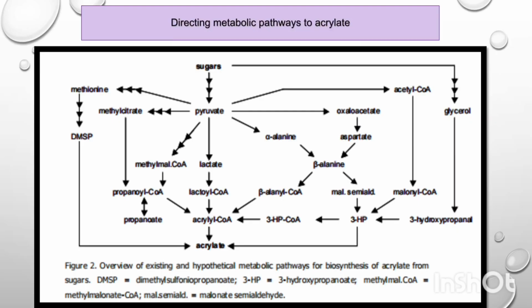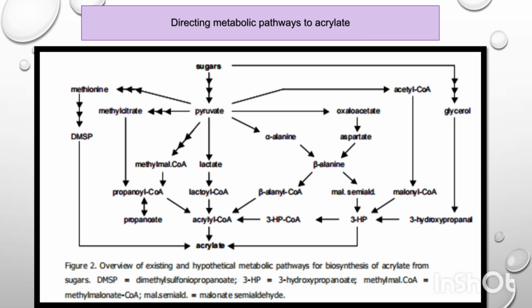Now, moving forward to directing metabolic pathway to acrylate. So here is the figure. We can see the several routes that are reaching to the formation of acrylate. Pathways are linked. So the point we can see here is that propanoyl-CoA does not require propanoate as an intermediate, whereas lactate to acrylate is a direct route for the production of acrylate. Thus, we can block other pathways in order to get more production of acrylate.